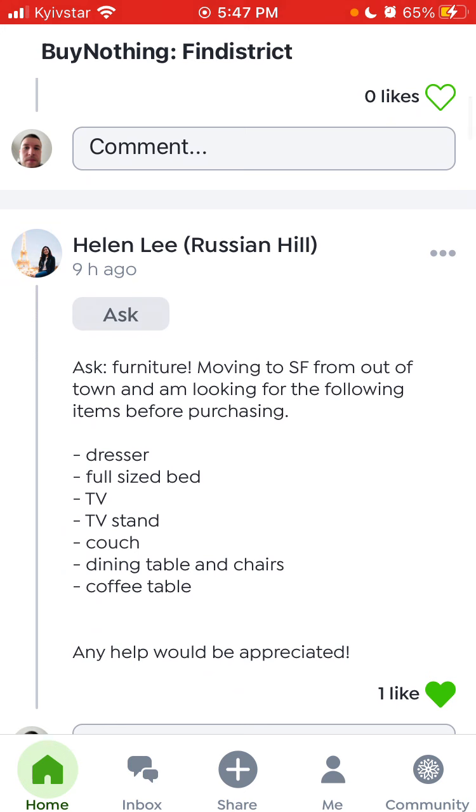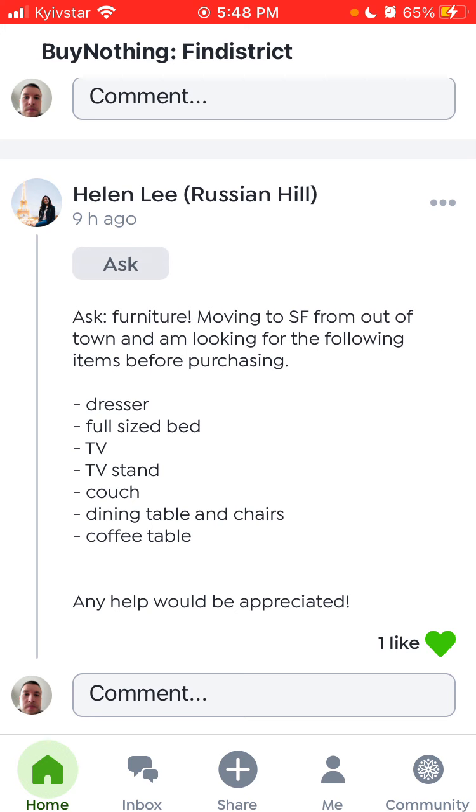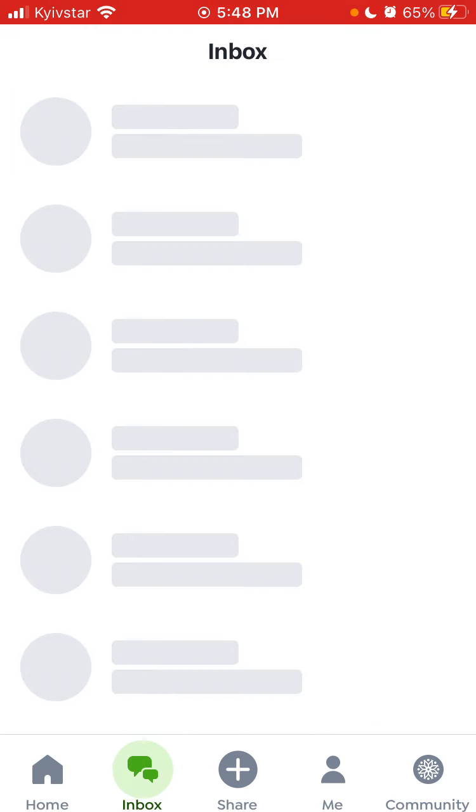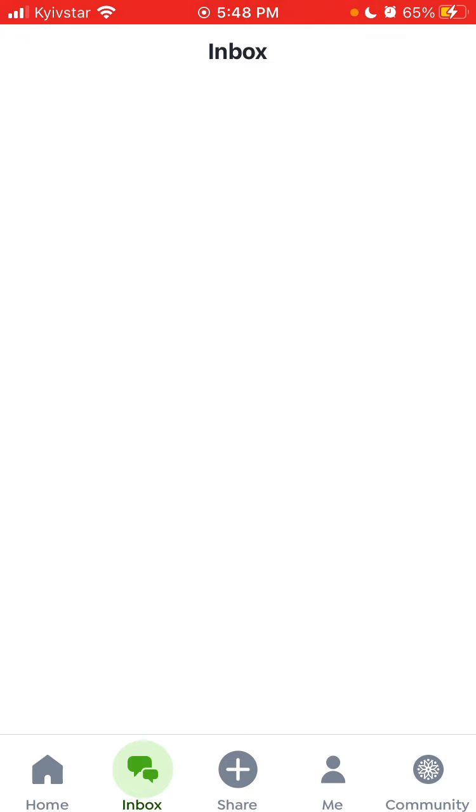For example, let's imagine you're just throwing away some furniture or something like that. So you can just write in this app, so someone in the radius of 10 miles, here is some free furniture, I'm just throwing it away. Or you can ask for help, as people searching, asking for furniture, moving to SF from out of town, and I'm looking for the following items before purchasing: dresser, full-size bed, TV stand, couch, and all of that. So yep, that's basically what this app is.